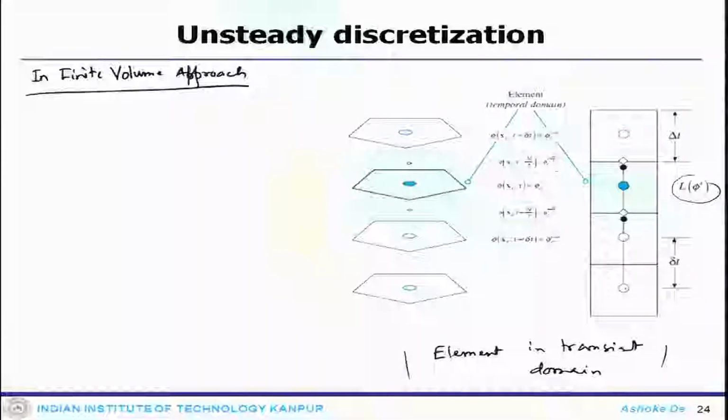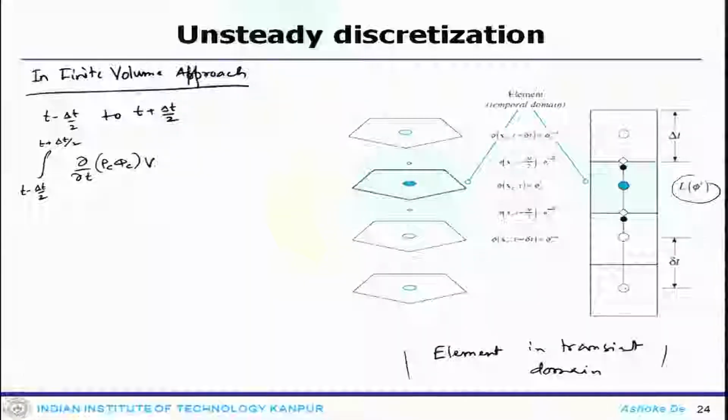So, if we integrate from t minus delta t by 2 to t plus delta t by 2, then what we get is the integral of rho c phi c V c dt plus the integral of L phi c dt equals 0.